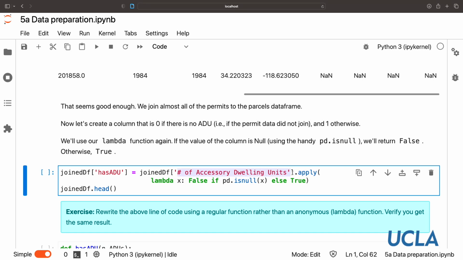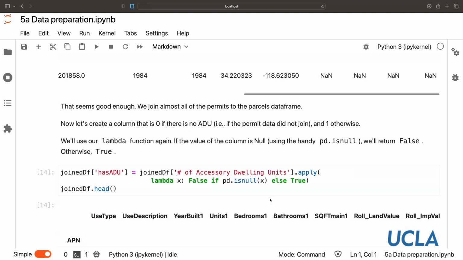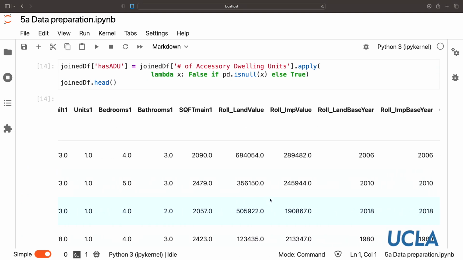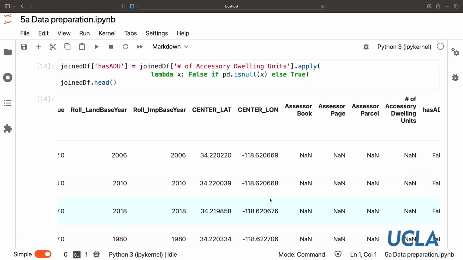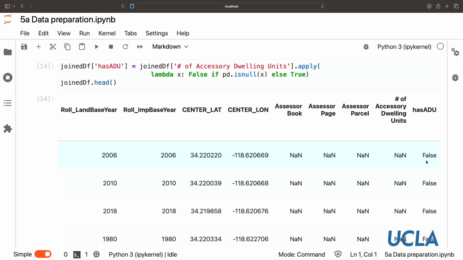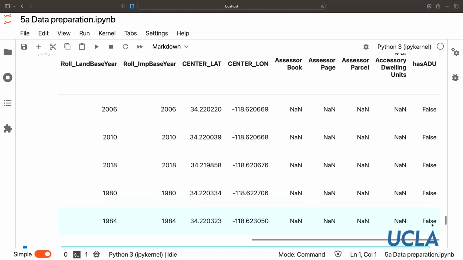So the value of this column is going to reappear inside the anonymous function as x. And then we're going to return false if x is null. Otherwise, we're going to return true. So let's have a look. And so these ones that were false before, these were null before. Now we've created this new column that is false.